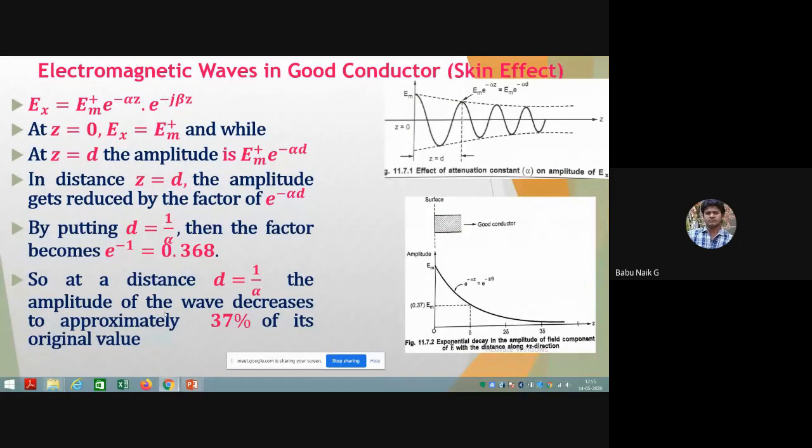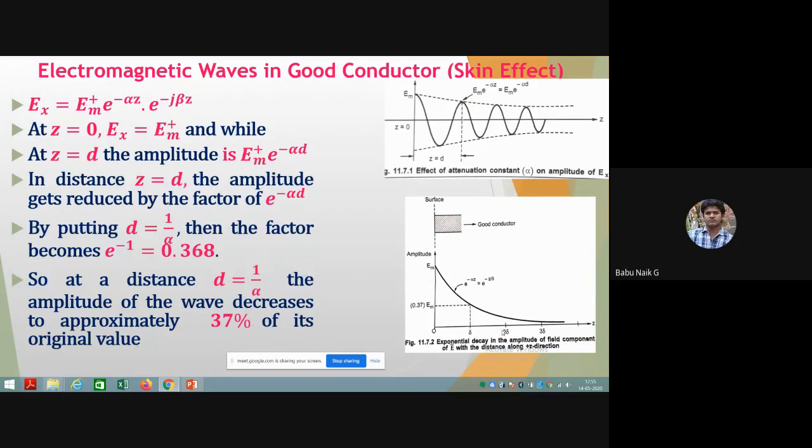So when a wave travels in a medium to z equal to d, after traveling that distance d, its amplitude will reduce to 37% of its original value. Further than this, it is not going to reduce at all.